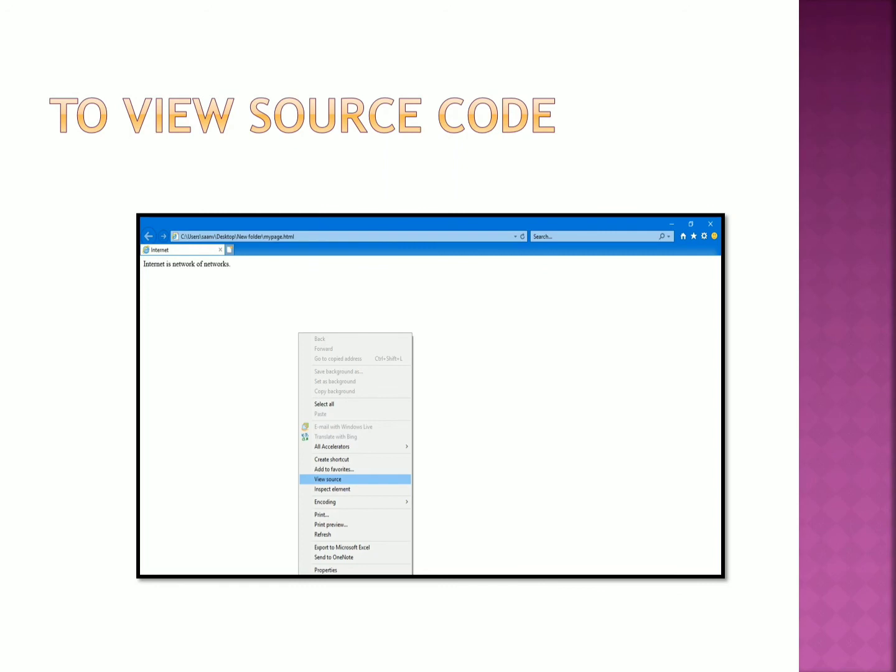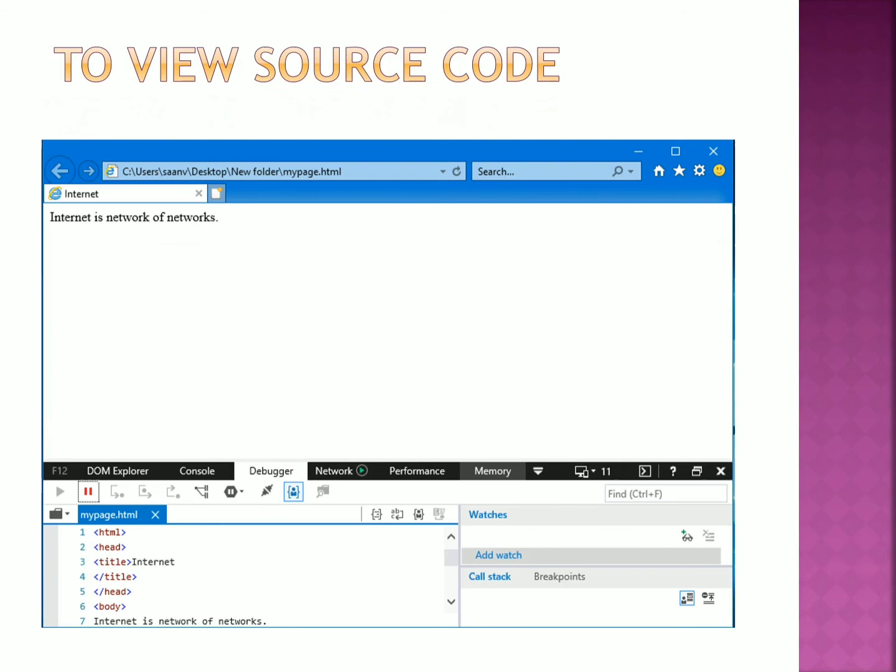It is being displayed now. Check, children. I have already written the coding, and it is being displayed. This is how you can view the source code for a particular web page in the web browser.